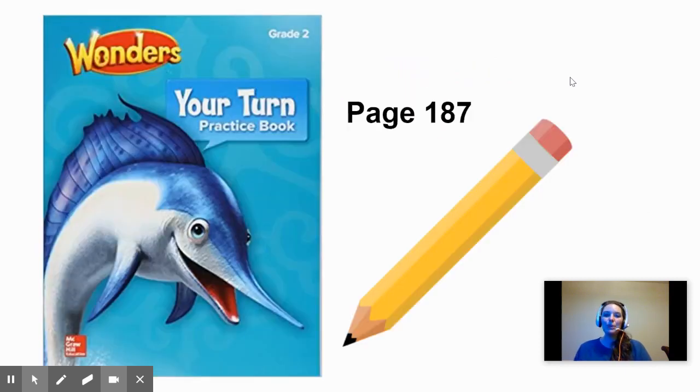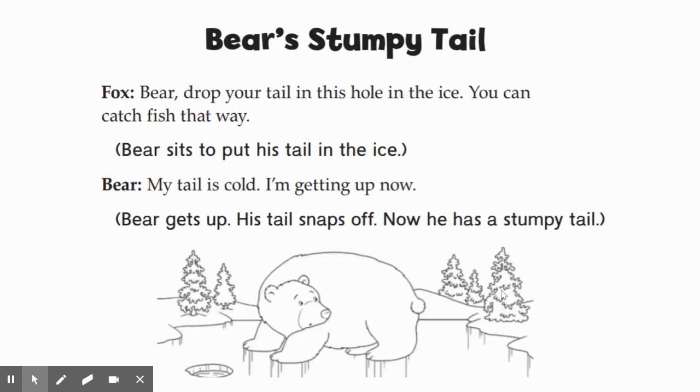For this activity, you will need your Turn practice book and turn to page 187. We will be completing this page together. So go ahead and pause this video while you find the page and then press play when you're ready to move on. We are going to read a story titled Bear's Stumpy Tale.